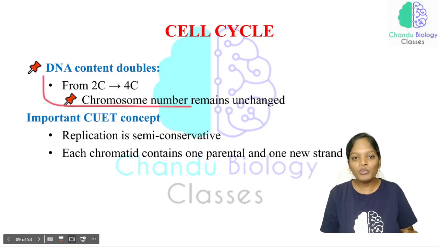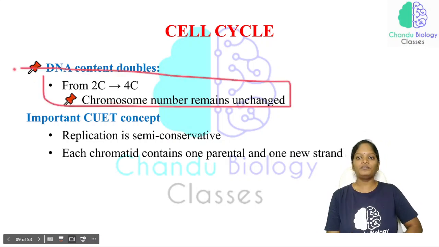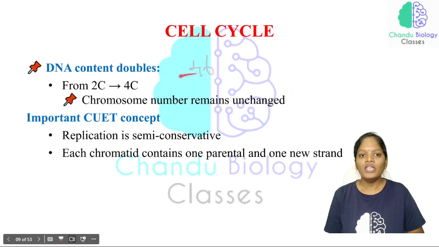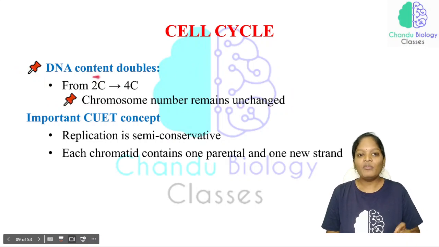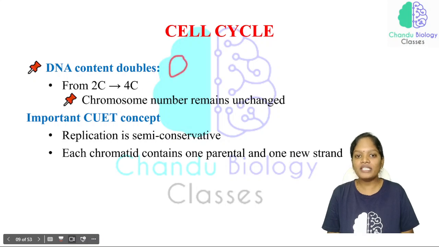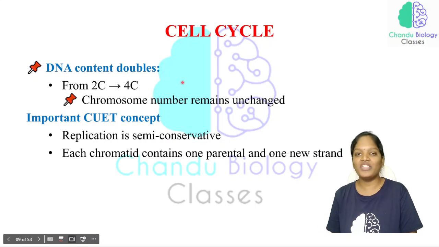So here is where we can expect a question. See here, this is a cell, and in this cell we have 46 chromosomes. Only the DNA content, that is the amount of DNA, has doubled from 2C to 4C. But the chromosome number, what is the chromosome number seen in the G1 phase? That will be the chromosome number in the S phase also.